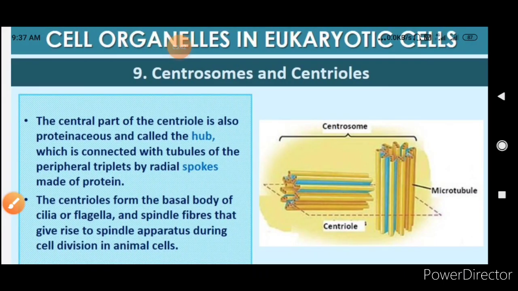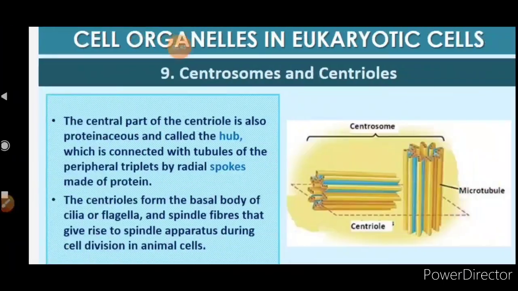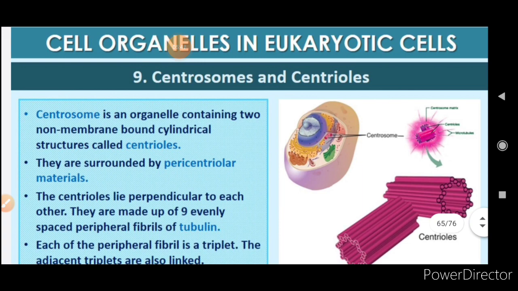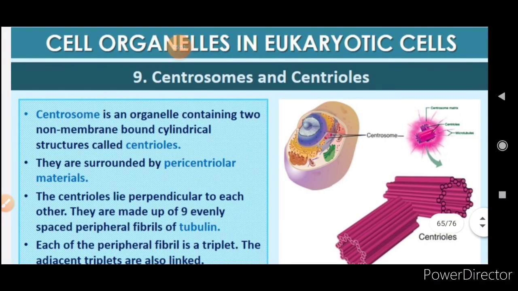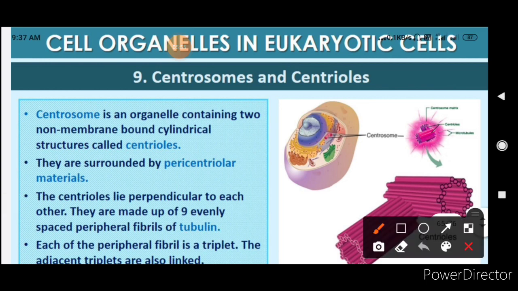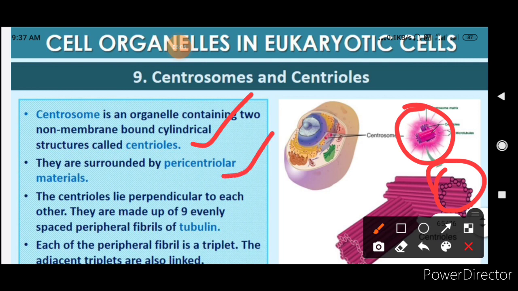Now, what are centrosomes and centrioles? A centrosome is an organelle containing 2 non-membrane-bound cylindrical structures called centrioles. Here you can see the 2 cylindrical structures. They are surrounded by pericentriolar material.